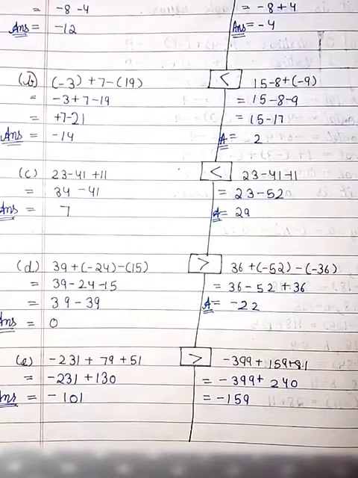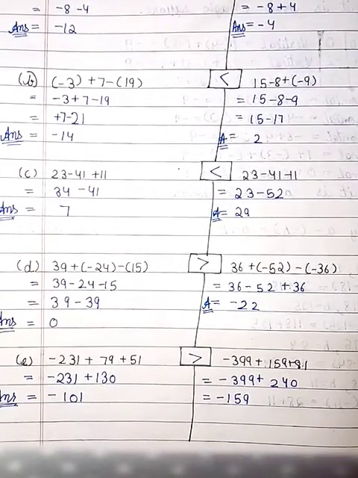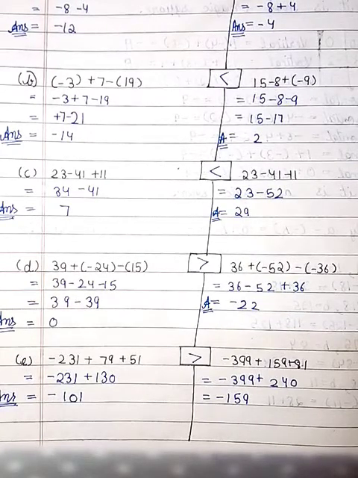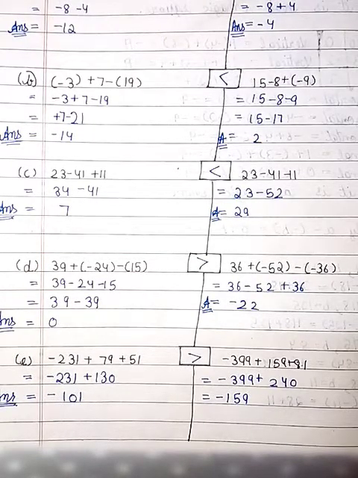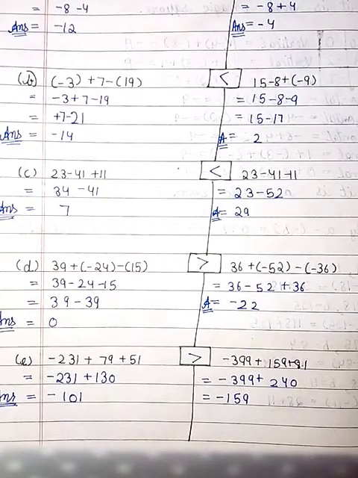E part, minus 231 plus 79 plus 51, box. On another side, minus 399 plus 159 plus 81. The calculation of first one will be minus 101 and second will be 159. So minus 101 is less than 159.